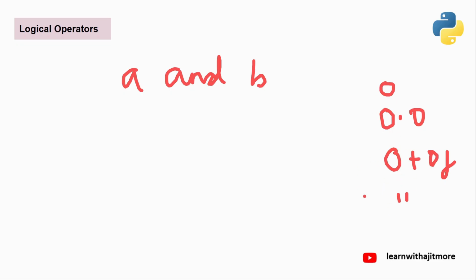इसके अलावा सब कुछ true है. ये सब false है. ठीक है? So suppose you are writing A and B, and A and B are not Boolean. They are some other data type. No problem. What it will do is, in case of ANDing, it will give you the last truthy value if all are true. अगर A and B दोनों true है, तो last true देगा. Or first falsy value. First falsy. Or last truthy when all are true.